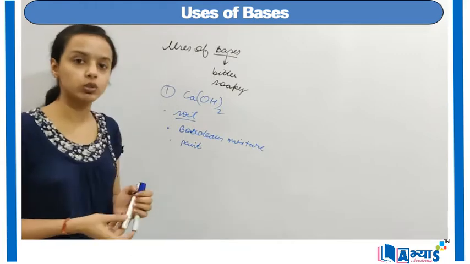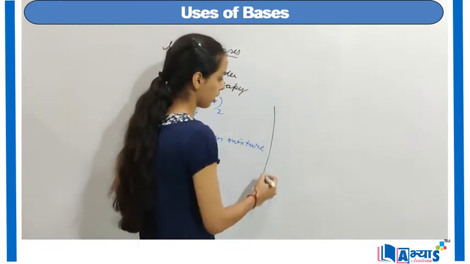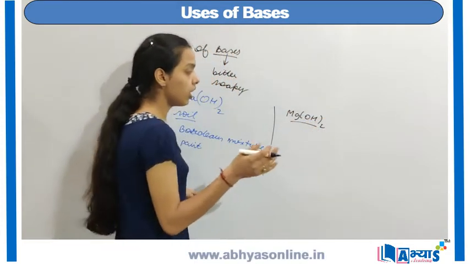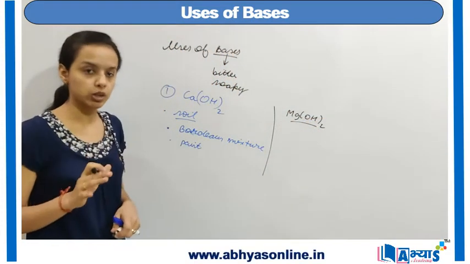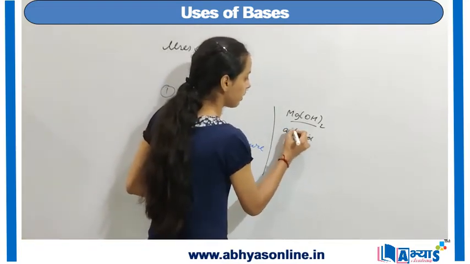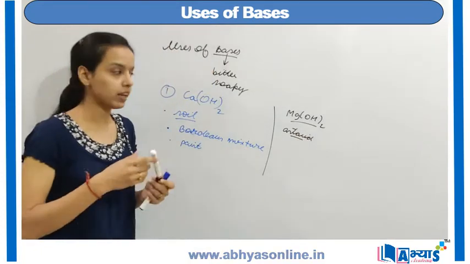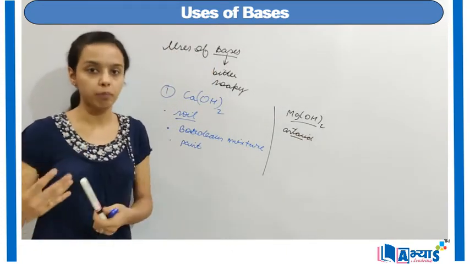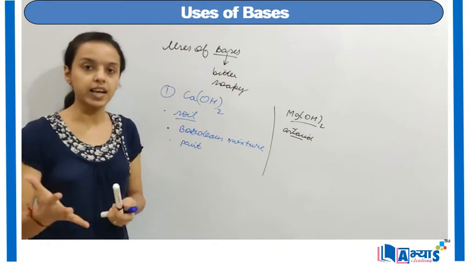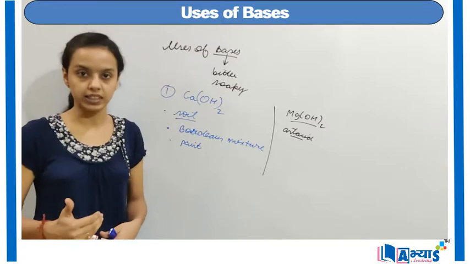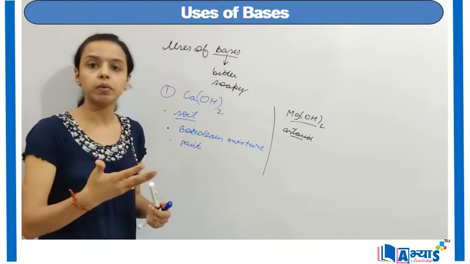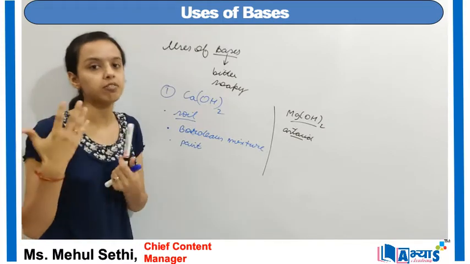Now let us discuss the uses of magnesium hydroxide. The chemical formula of magnesium hydroxide is this. The most important use of magnesium hydroxide is as an antacid. Basically, when we don't take enough food, or when we are not taking proper food in proper duration of time, the stomach releases some acid, and that acid is basically the weak hydrochloric acid. And if there is excess accumulation of this acid in your stomach, you may feel the problem, or the disease of acidity.